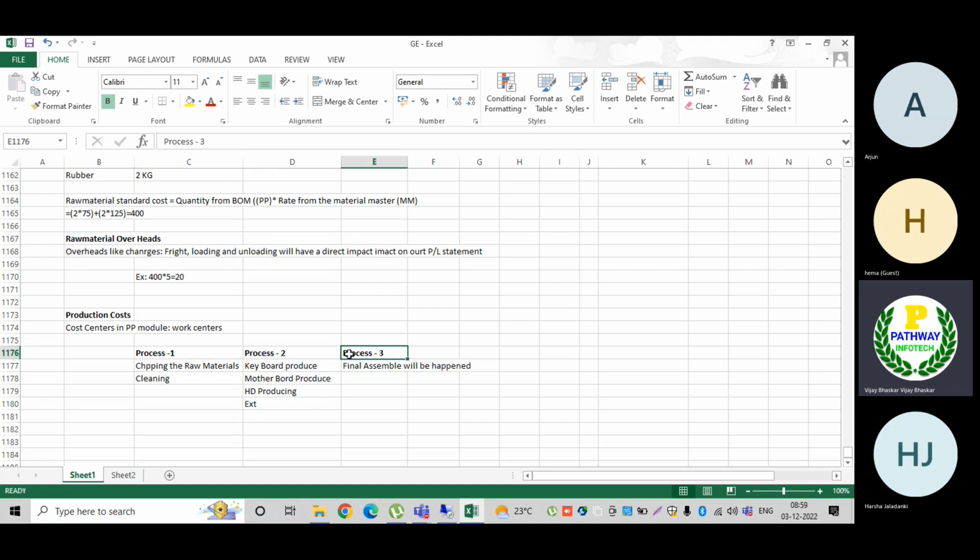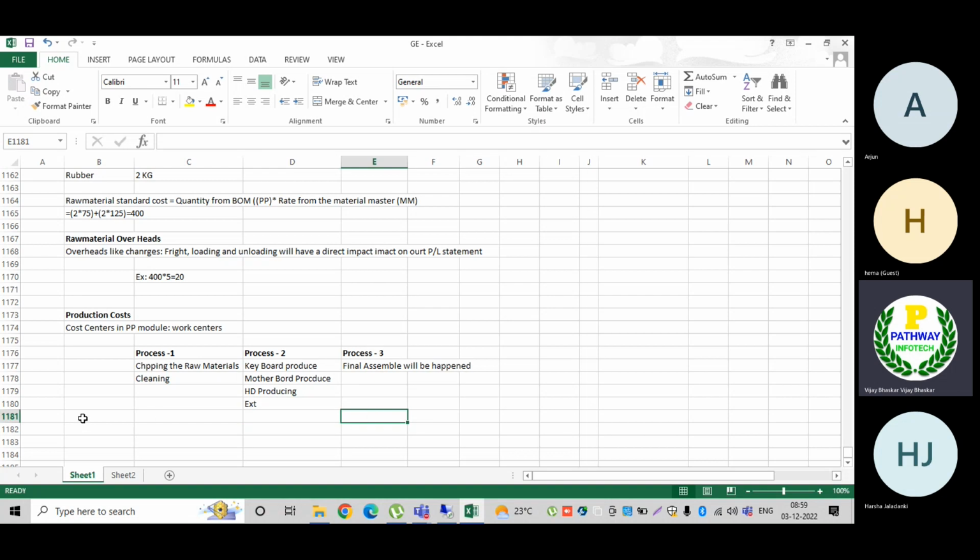Now during this process, we are going to incur different kinds of expenses, right? For process 1, I am issuing raw material. Once this happens, I move from process 1 to process 2. This is the semi-finished product, meaning it is not the raw material, it is semi-finished. Again from process 2 to process 3, I move the product one by one.